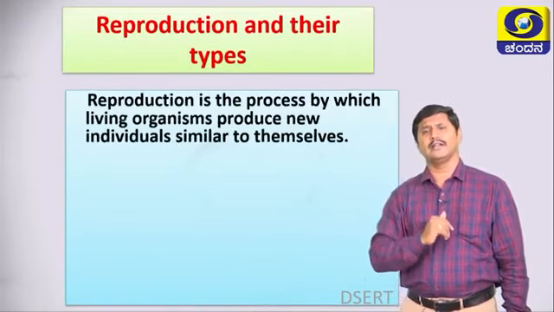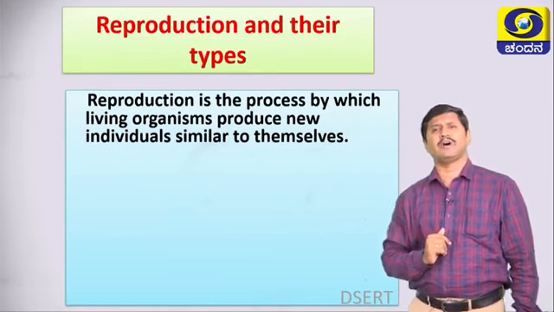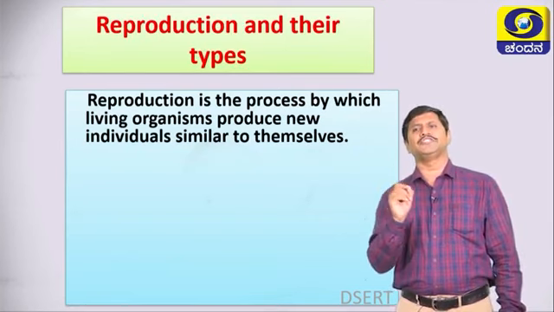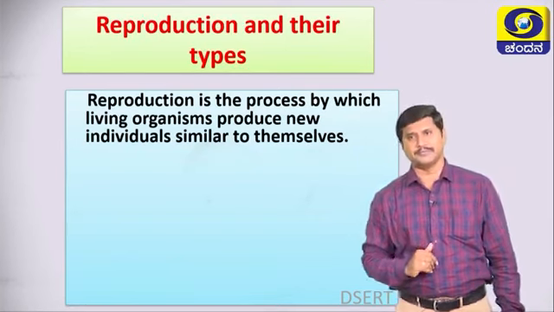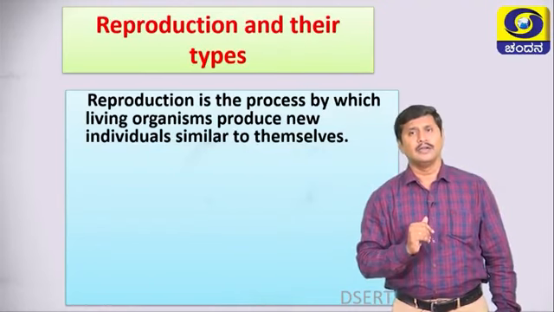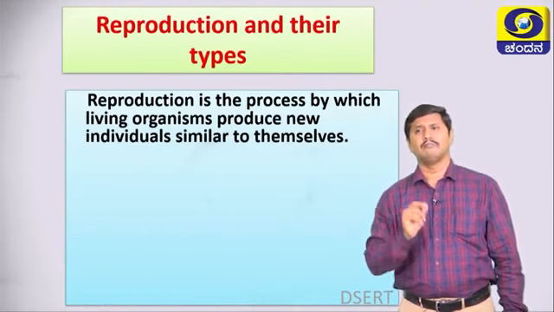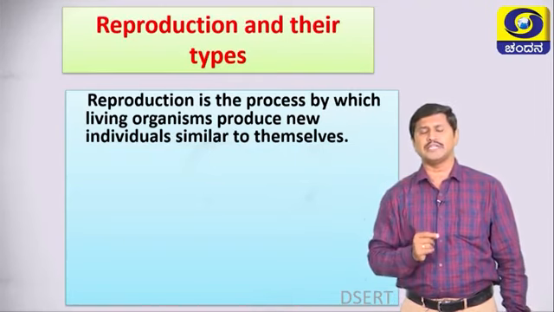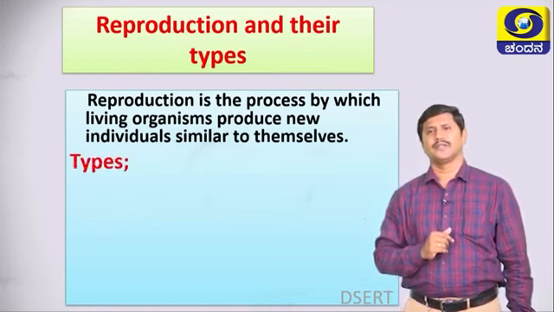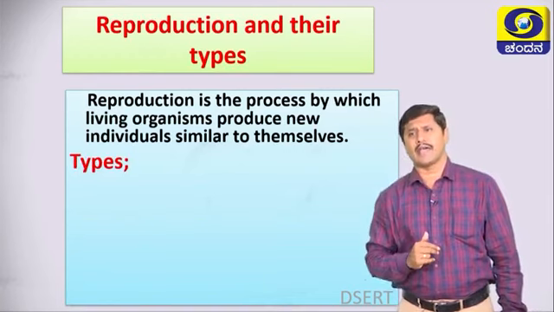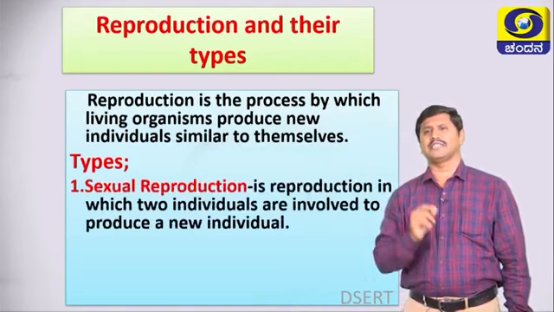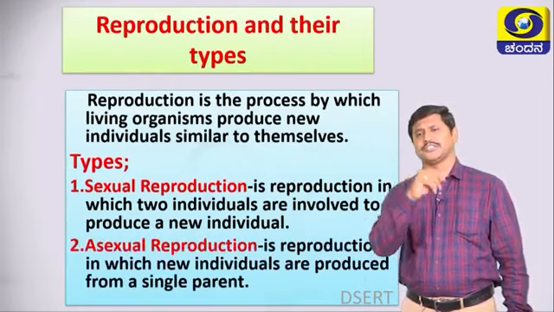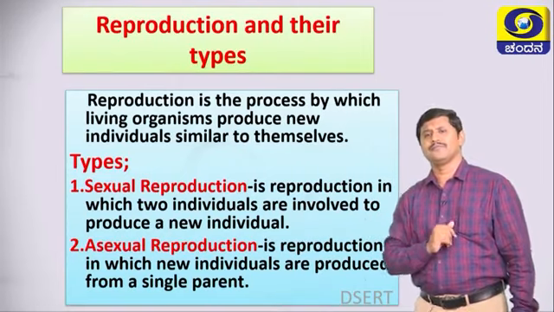Students, look here. Reproduction is the process by which living organisms produce new individuals similar to themselves. Let me repeat, reproduction is the process by which living organisms produce new individuals similar to themselves. There are two types of reproduction in living organisms. The first one is called sexual reproduction and the second one is called asexual reproduction. Let us see them one by one.